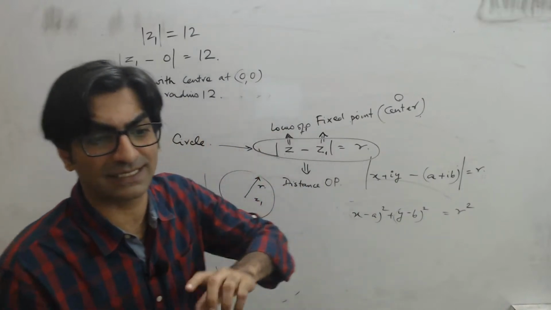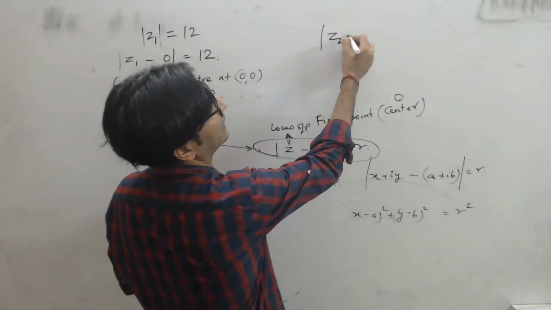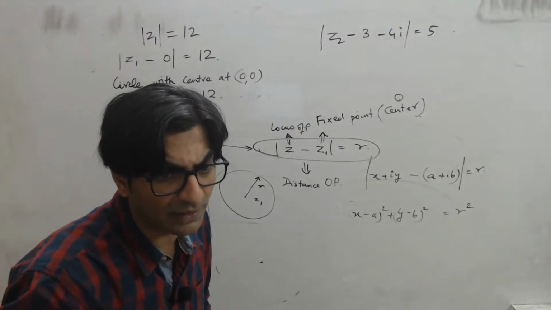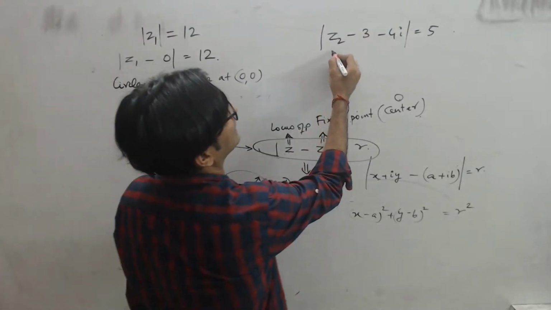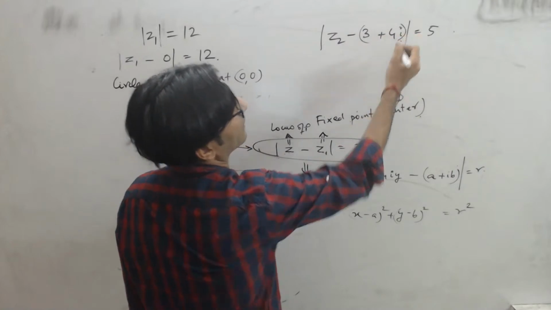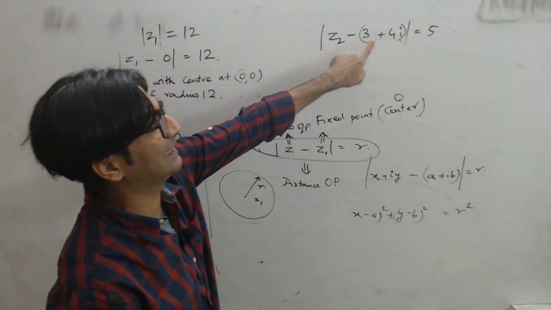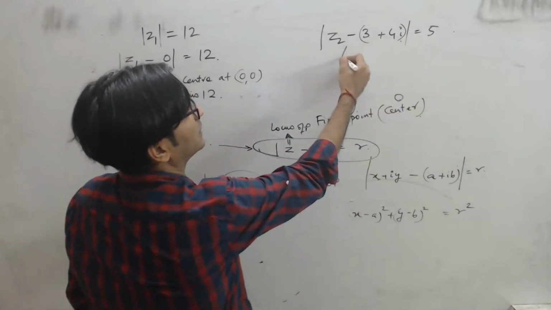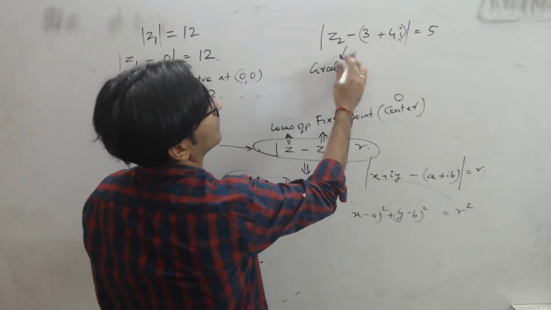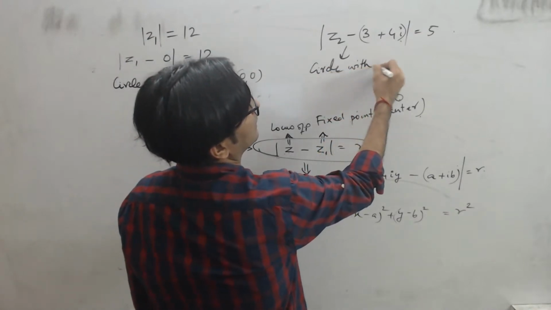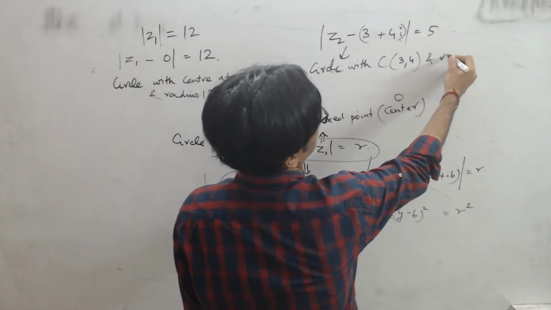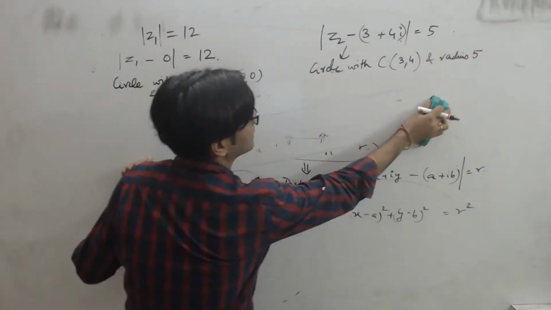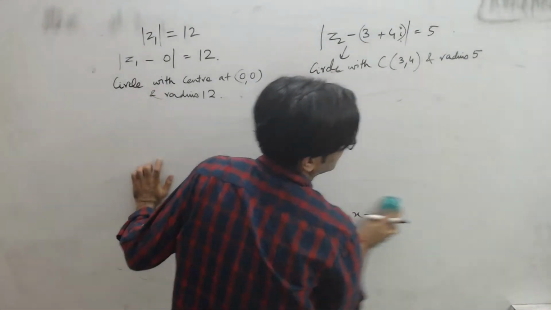There's one more complex number Z2 where mod of Z2 minus 3 minus 4i is equal to 5. Am I written correct? Yeah, I've written it correctly. Which means I can write this as Z2 minus Z3 is equal to 5. So Z3 will be the center and 5 will be the radius. So this is another circle with center at 3, 4 and radius 5. Correct? So far we haven't made any equation, but we understood this, right?